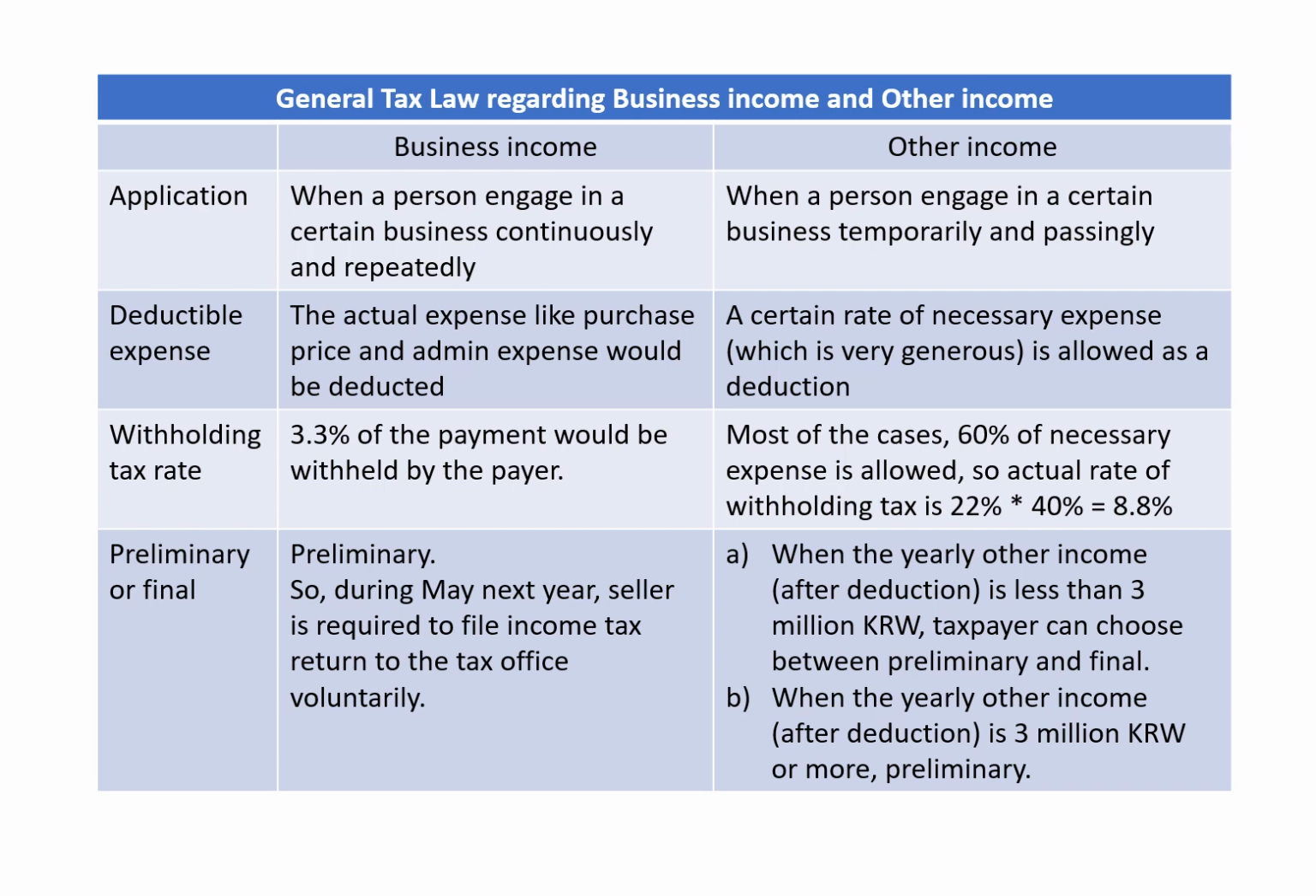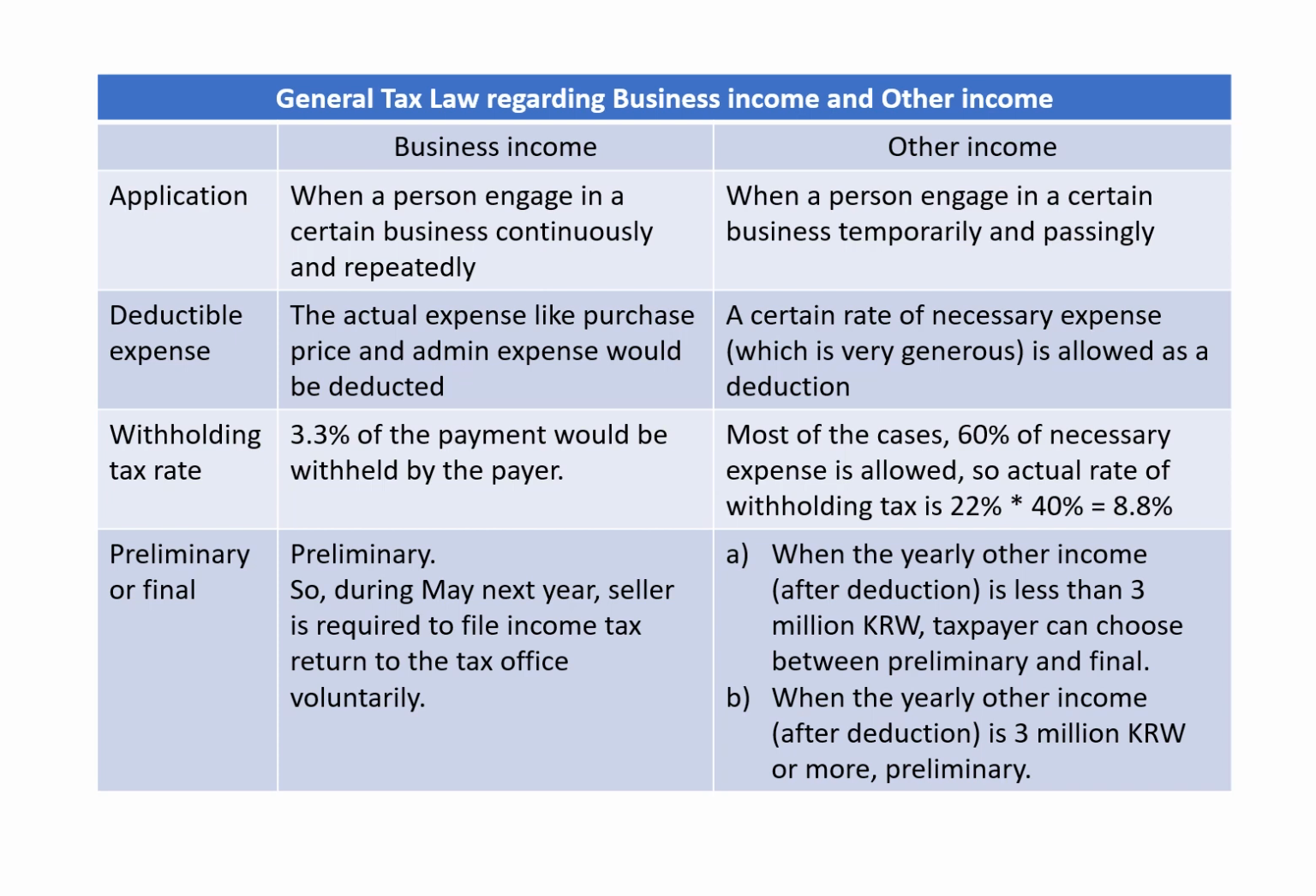So the payer does not give all, but gives only 96.7%, and 3.3% will be withheld. And in the case of other income, in most cases 60% of necessary expense is allowed. So this means that the actual rate of withholding tax is 22% multiplied by 40%, equal to 8.8%.